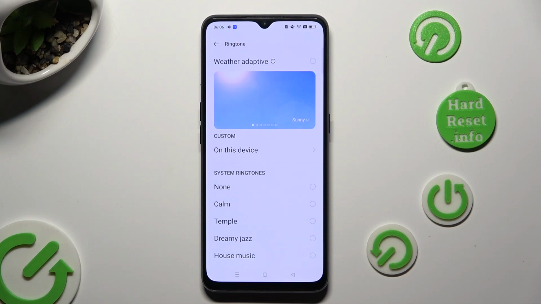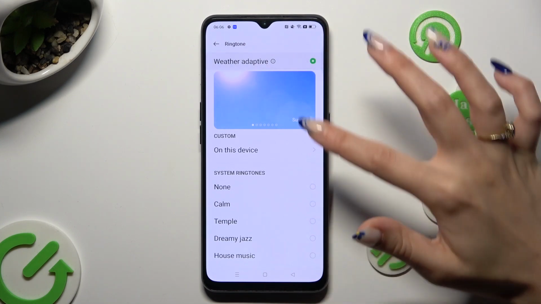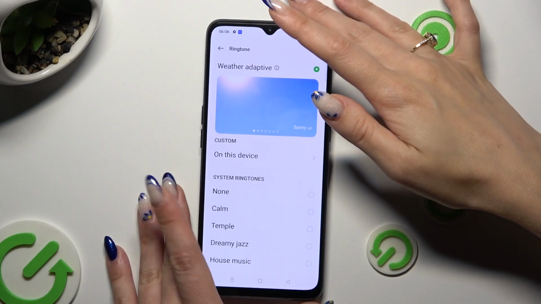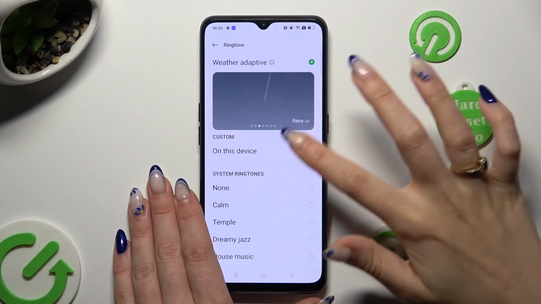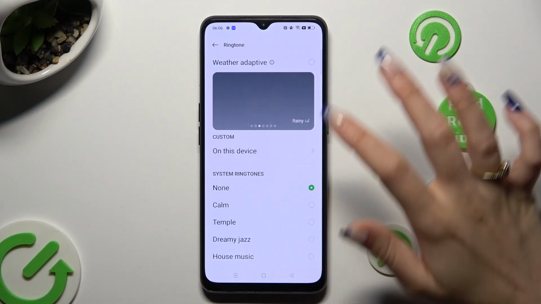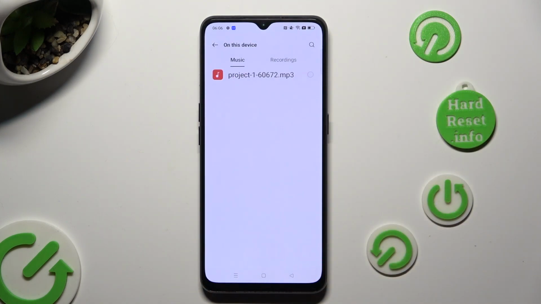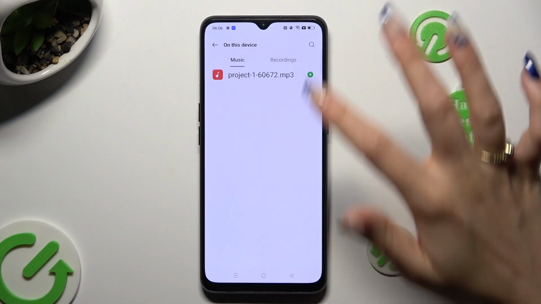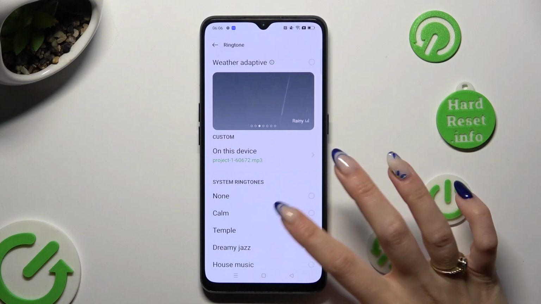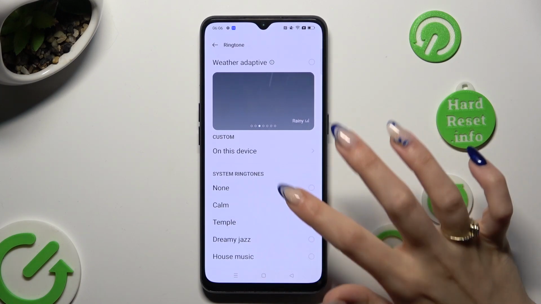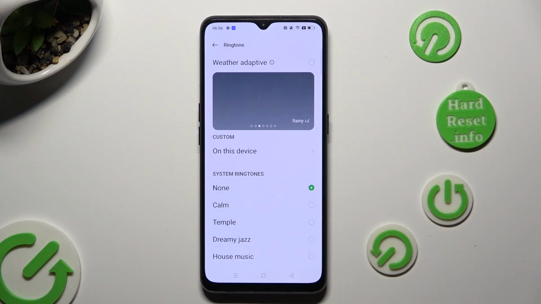You can tap on Weather Adaptive, select on this device and tap on the song from your smartphone to set it up, or pick one of those system ringtones, like Tempo. Whatever you decided to do, when you are finished, go back.